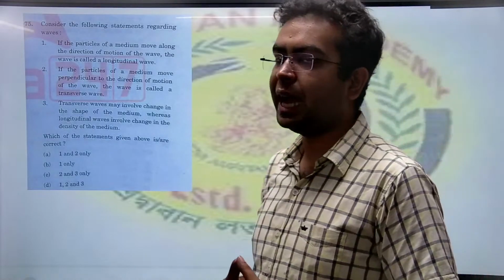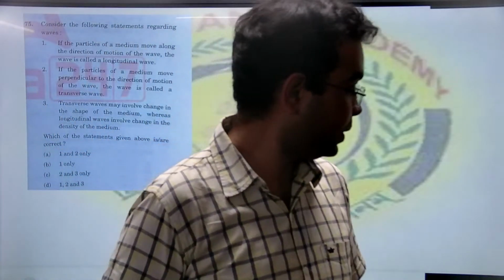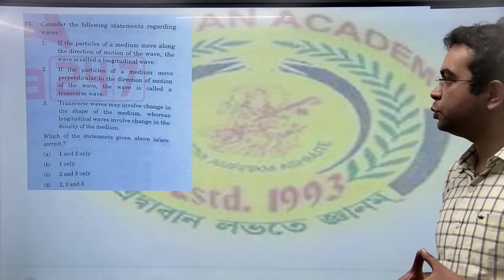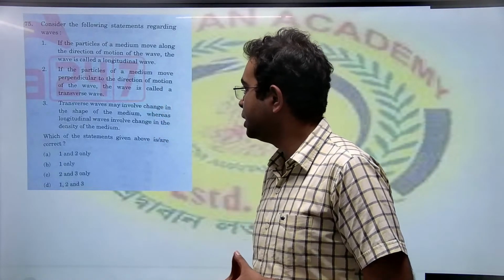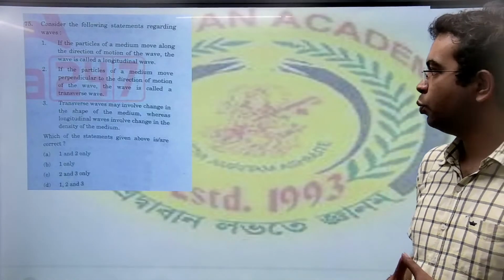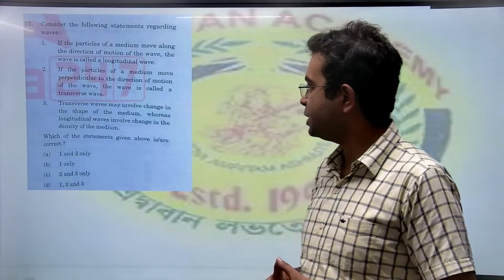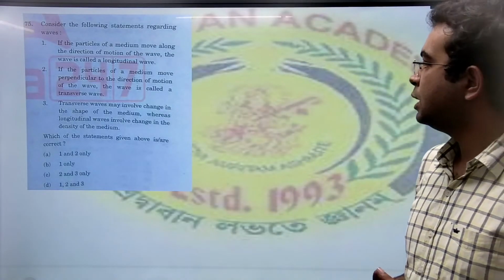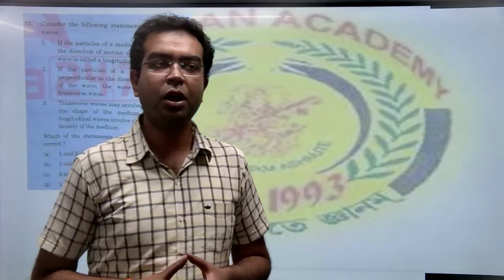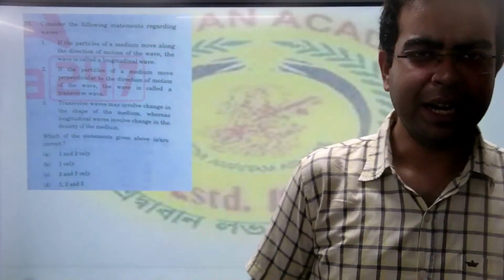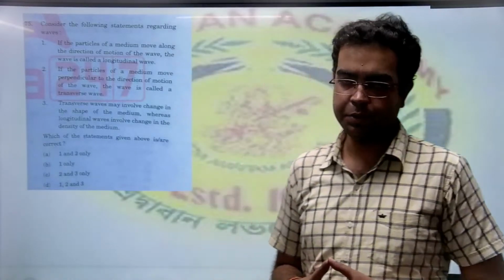In a transverse wave, the angle between the vibration and the movement of the wave is perpendicular, which means that it is 90 degrees. Statement 2 says if the particles of a medium move perpendicular to the direction of motion of the wave, it is called a transverse wave. Yes, 1 and 2 are completely correct. Transverse waves may involve change in the state of the medium, whereas longitudinal waves involve change in the density of the medium. This is not entirely correct. So what we can say here is that 1 and 2 are the correct statements.